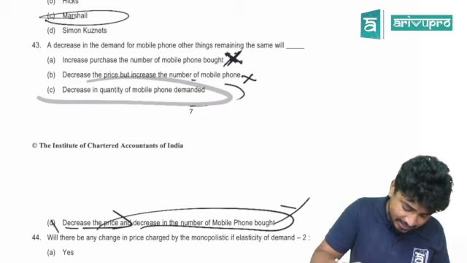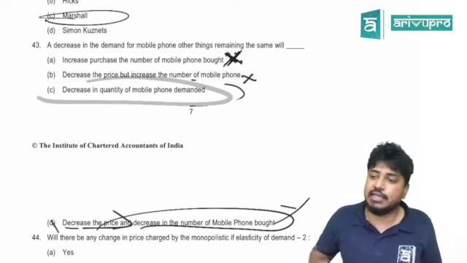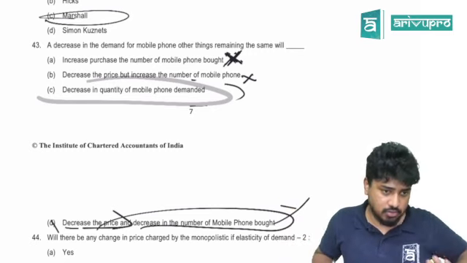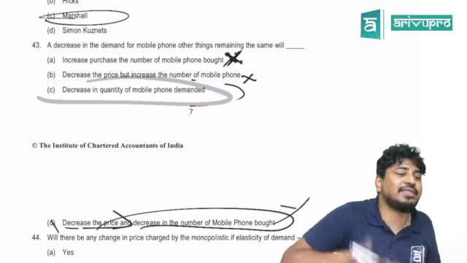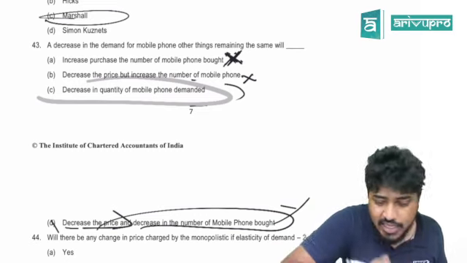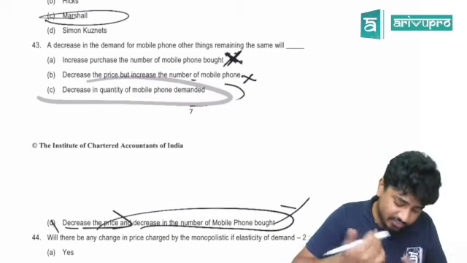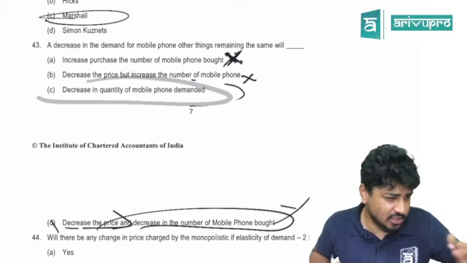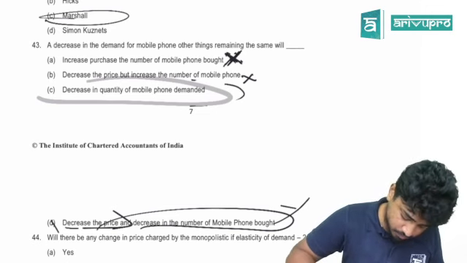Decrease in demand for mobile phones, other things being constant, decrease in quantity demanded. They are saying price has increased without saying it silently. There are a lot of assumptions there. They could have drafted the question much more clearly, then it would have been much easier. There are certain assumptions which you have to make here.